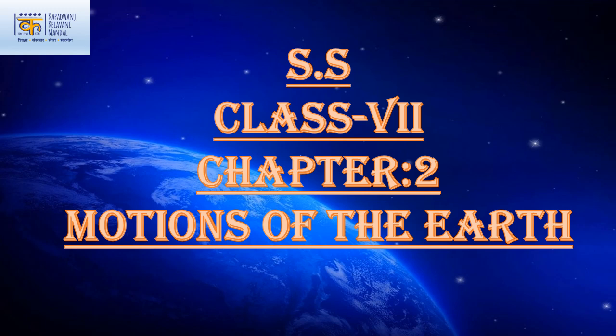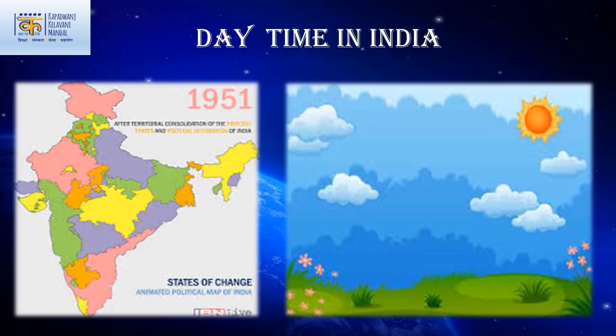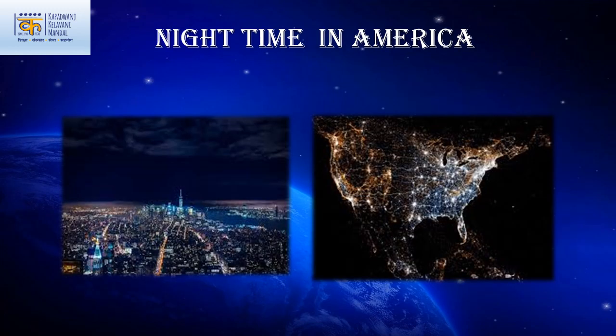Today we will begin chapter 2, Motions of the Earth. It's a lovely day today. Why do you think? Is it a day right now? Because the light is coming to India. And there is night time in America. How come is it night at one place and day at other place? Is it possible? Yes, because one part of the earth receives sunlight and the other part of the earth does not receive sunlight. That's why it's daytime in India and nighttime in America.